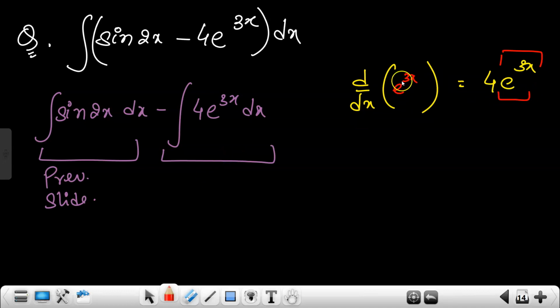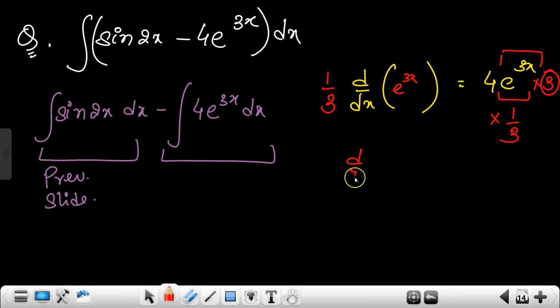But when we differentiate e to the power 3x, by chain rule we will get one more thing. What will we get? We will get 3. Yes, we will get 3. So we need to compensate this 3. Now this 3 was not there with us, so how to compensate this 3? We need to multiply by 1 by 3. If we multiply by 1 by 3 on the right hand side, we need to multiply on the left hand side also. So this is the correct thing.